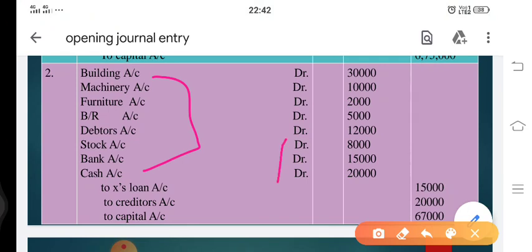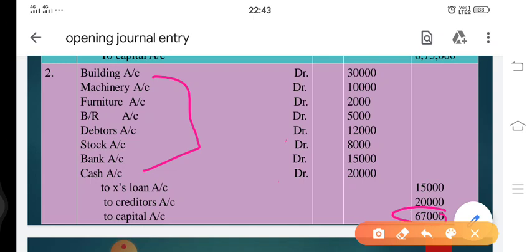We can also see that we have some liabilities. Since liabilities are coming into the business, they need to be credited. So the loan account is credited and the creditors account is credited. But where did this 67,000 come into existence?